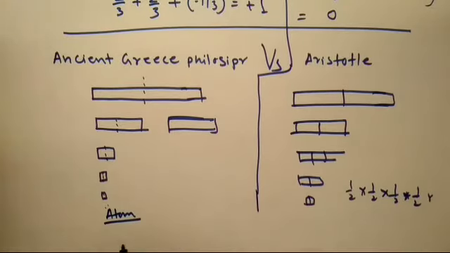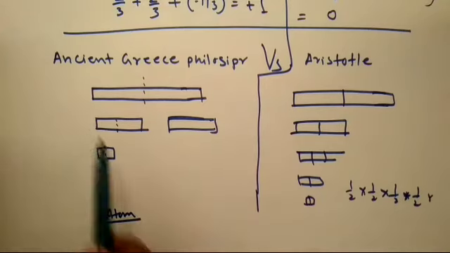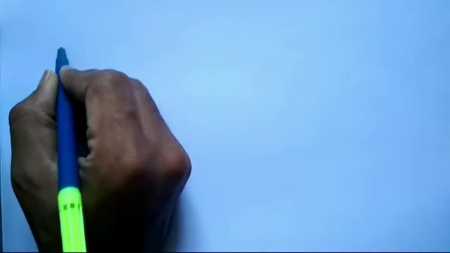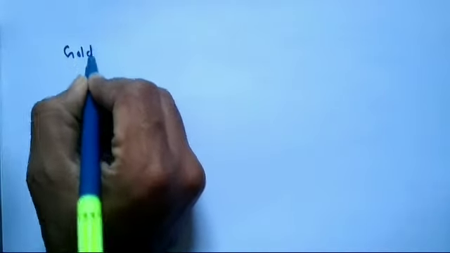Many years after this concept was given by the Greek philosopher Aristotle, some people believed that the atom is indivisible, a tiny particle. Some people believed that any particle is always and forever divisible. At that time, people knew about gold,